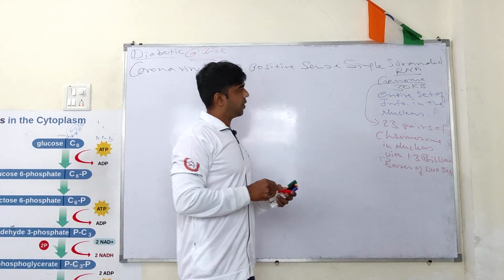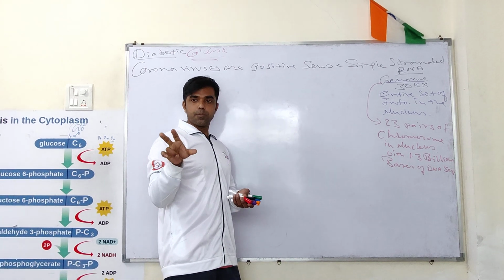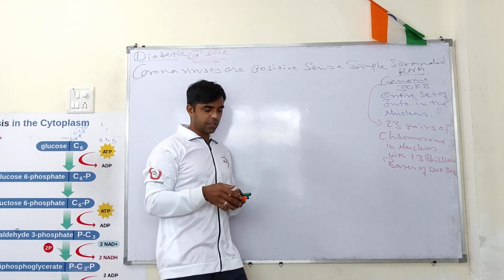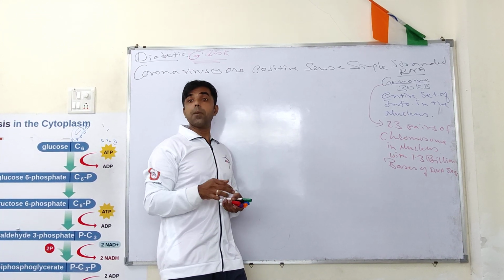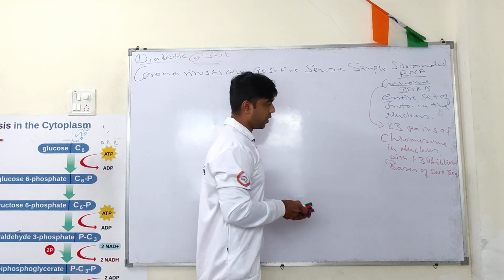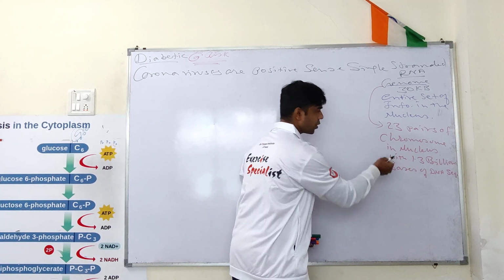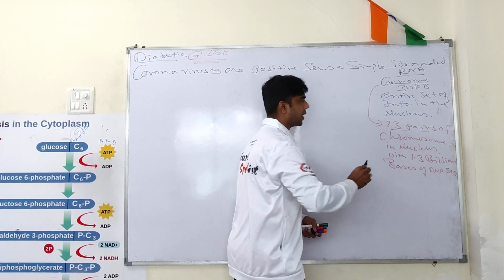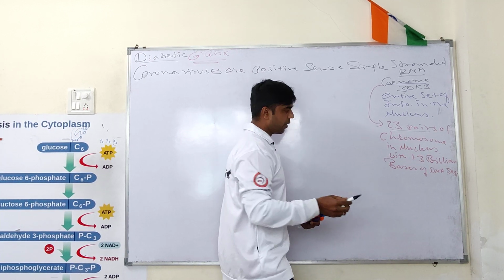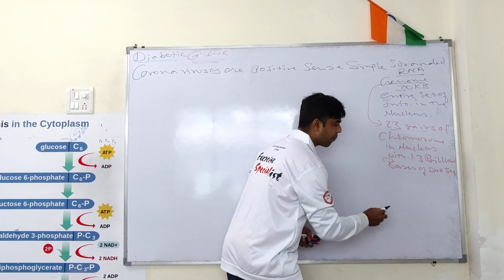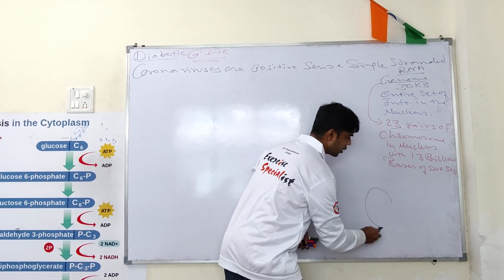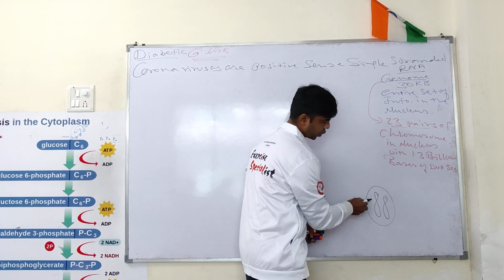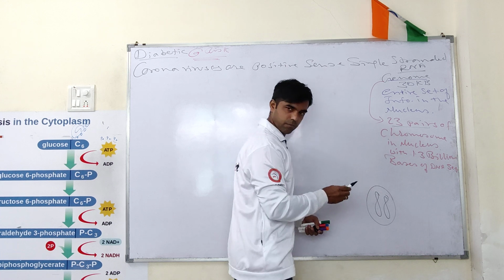sequences, right? One of them I have already explained to you in diabetic physiology while making pre-pro insulin. This is not part of this topic, but I am trying to tell you about the 23 pairs. Suppose this is the nucleus and we have chromosomes, short arm and long arm.